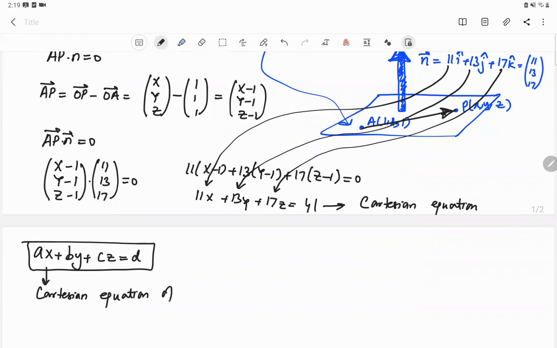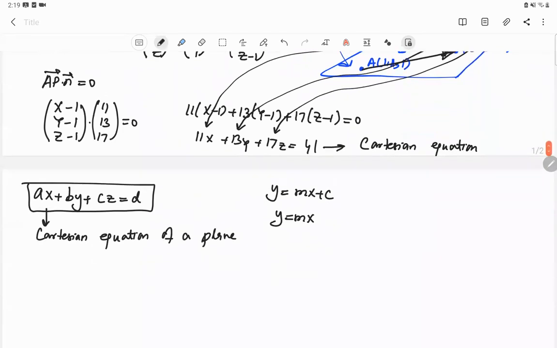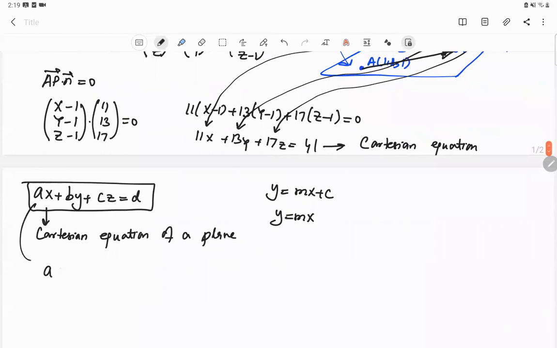And as we know, y is equal to mx plus c is an equation of a line, and y is equal to mx is a line specifically passing through the origin. Similarly, if d is 0, then ax plus by plus cz is equal to 0 is an equation of a plane which contains the origin. Plane containing origin.